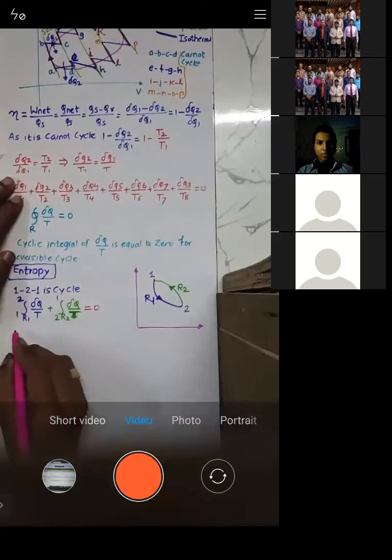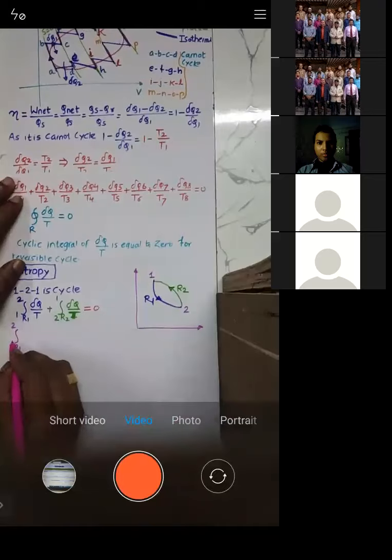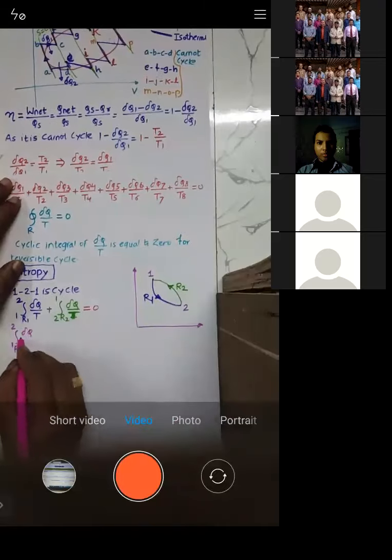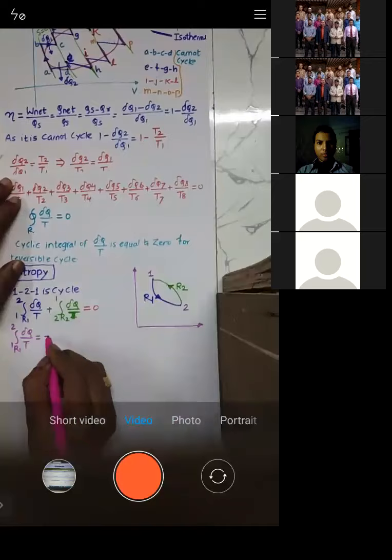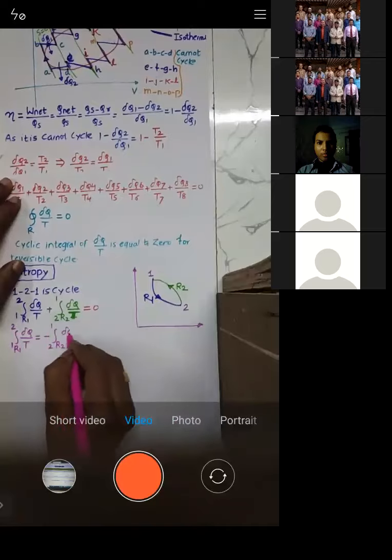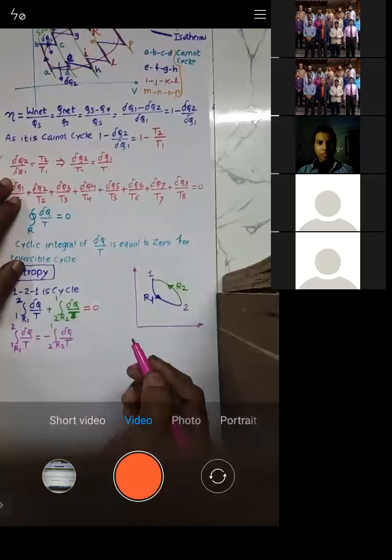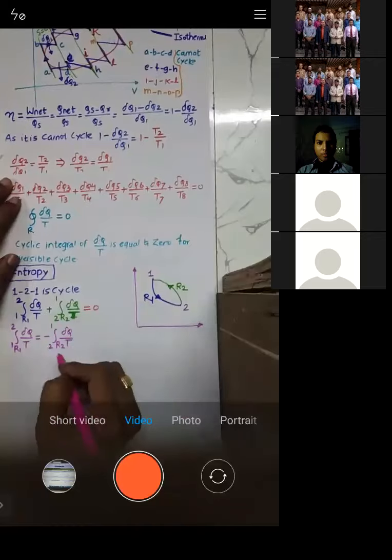So see how I'll arrange it. The integration 1 to 2 along R1 of del q by t is given by minus the integration 2 to 1 along R2 of del q by t. When you bring this term to the right hand side, it becomes minus.